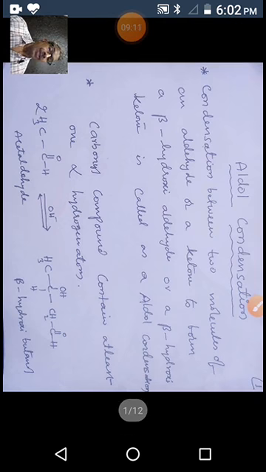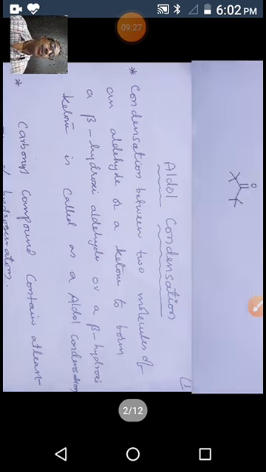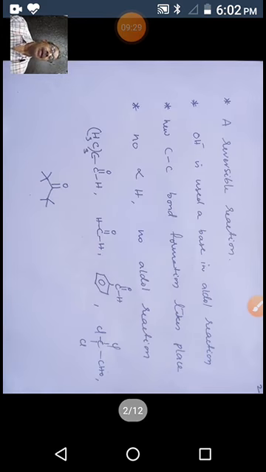Aldol reaction. Two moles of acetaldehyde undergo a condensation reaction in the presence of a base, giving a beta hydroxy aldehyde. This is an example of the aldol reaction. Next slide. So what are the conditions?